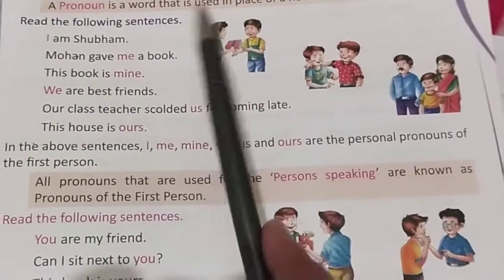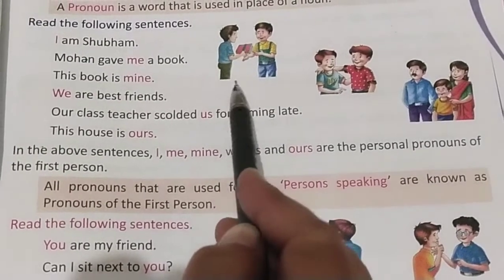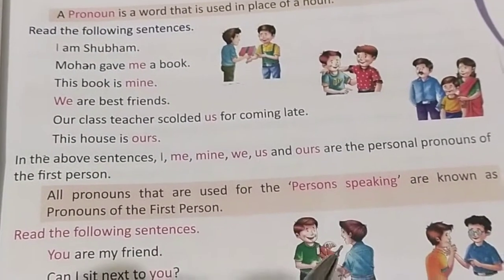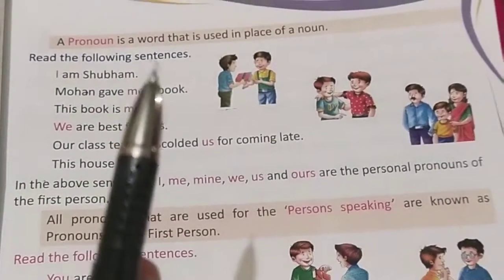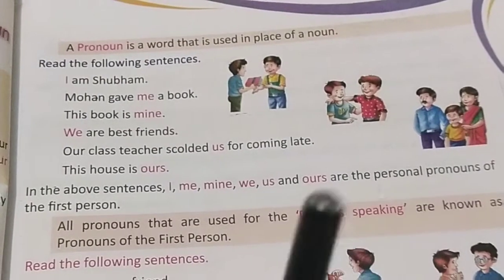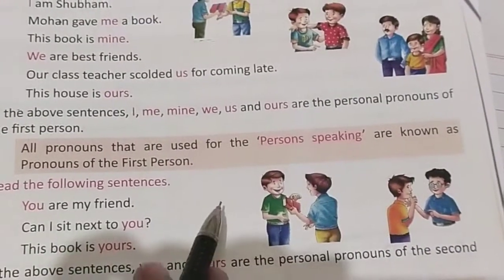Suppose this boy, we always give preference to ourselves, beta. I always consider that yourself is to be your first person pronoun.